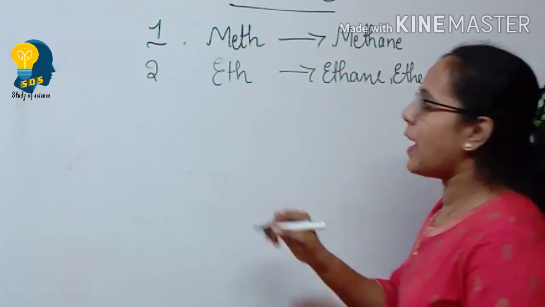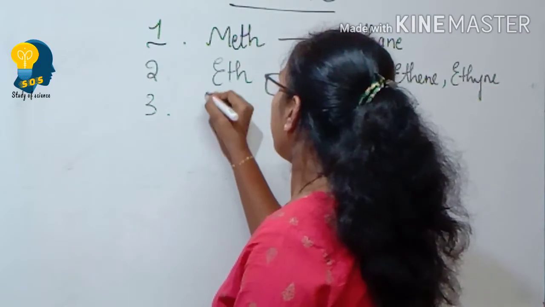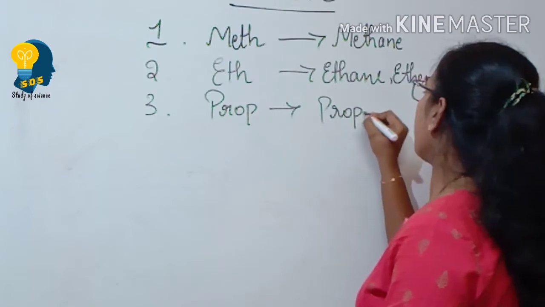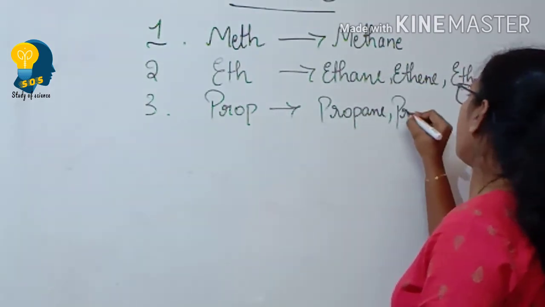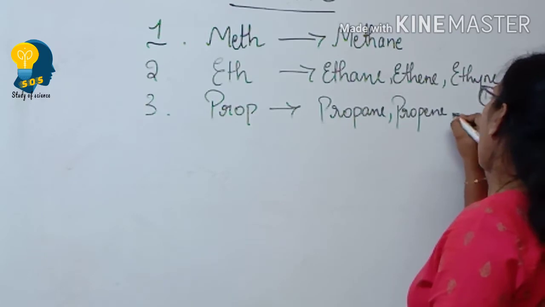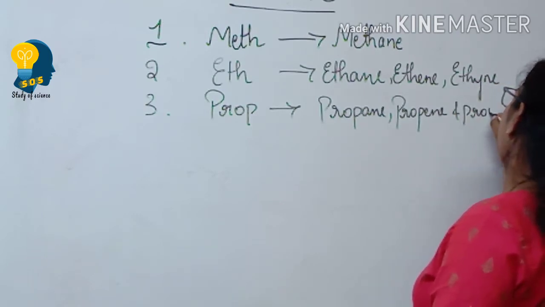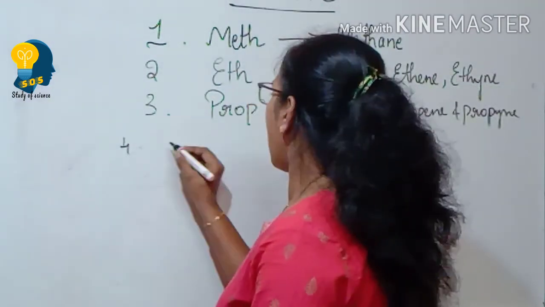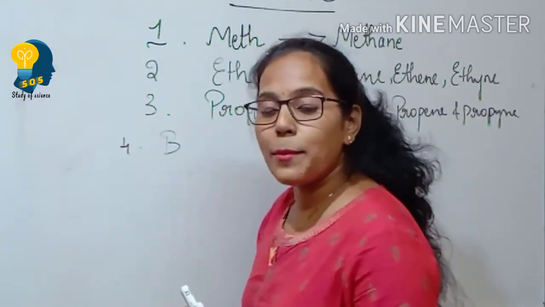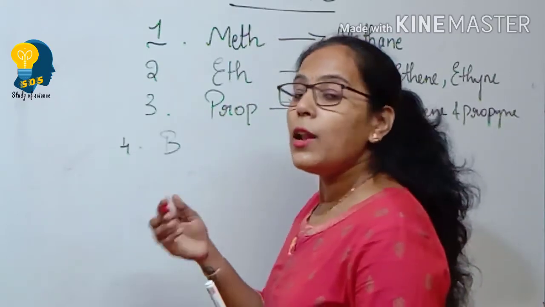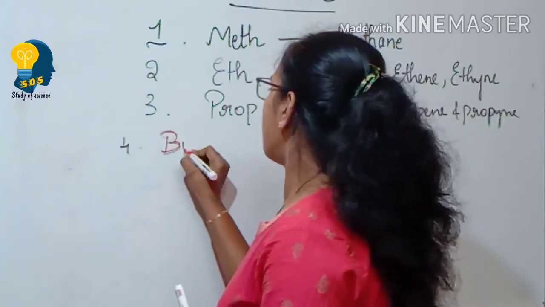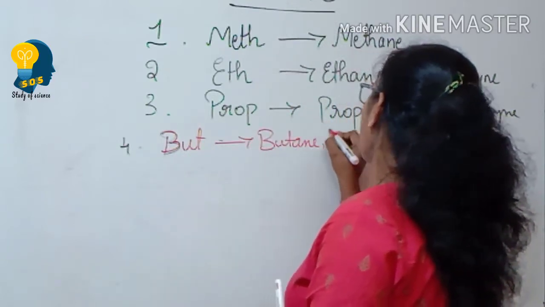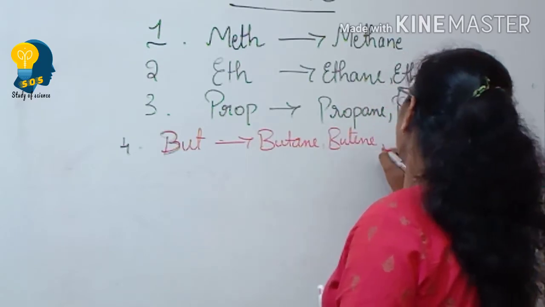Suppose there are three carbon atoms, then it will be prop. Then it is called propane, propene and propyne. Suppose there are four carbon atoms, then where four carbon atoms? If there are four carbon atoms in the longest carbon chain, then it is called but. That means it is butane, butene and butyne.